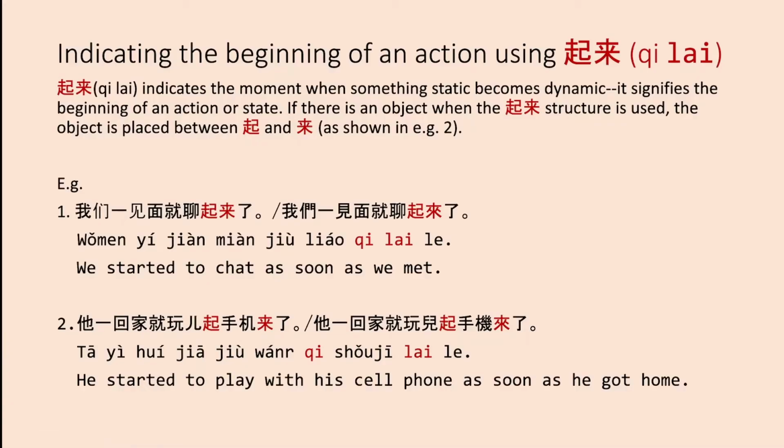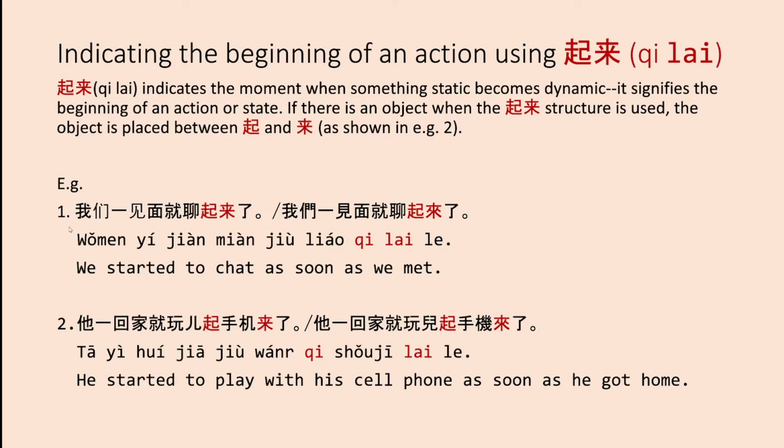The second grammar point that we're going to be talking about is indicating the beginning of an action using 起来. 起来 indicates the moment when something static becomes dynamic. It signifies the beginning of an action or state. So if there's an object when the 起来 structure is used, then the object is placed between 起 and 来, and this is shown in example 2.